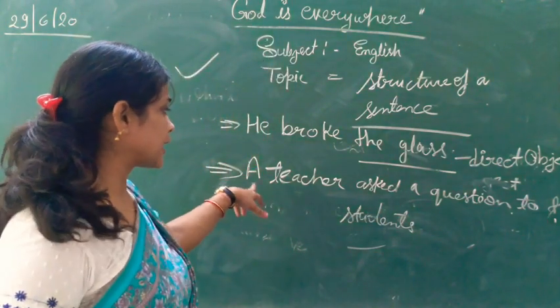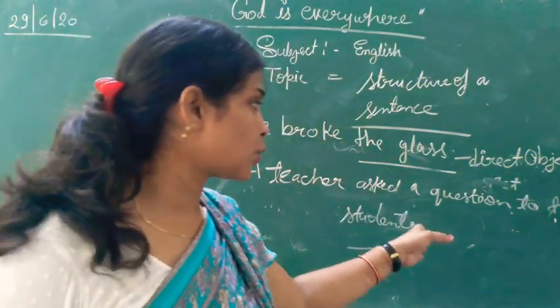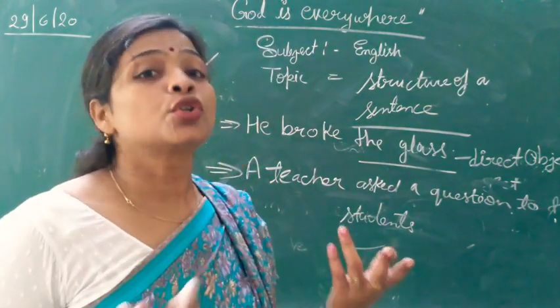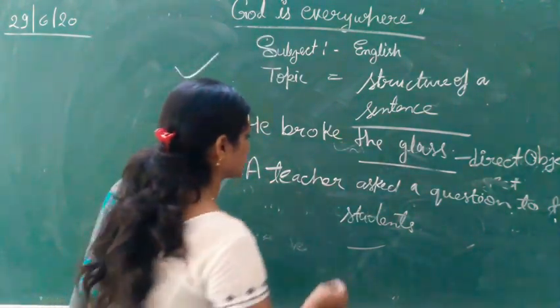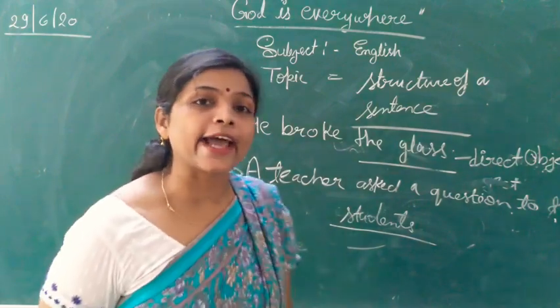In the second sentence, a teacher asked a question to the student. To whom? The teacher asked a student. So, student is an indirect object.